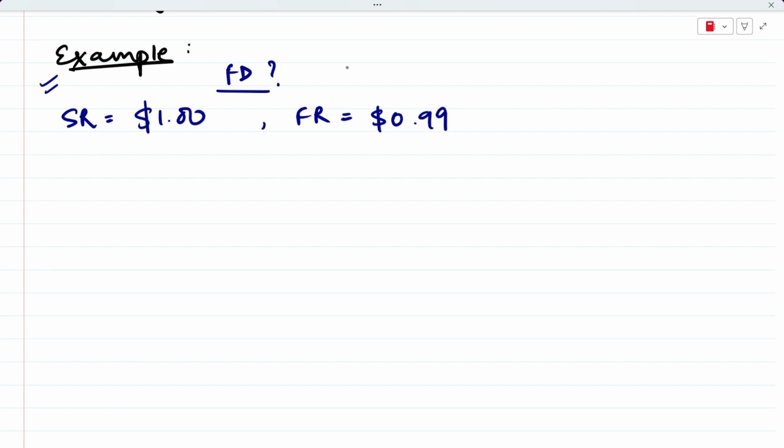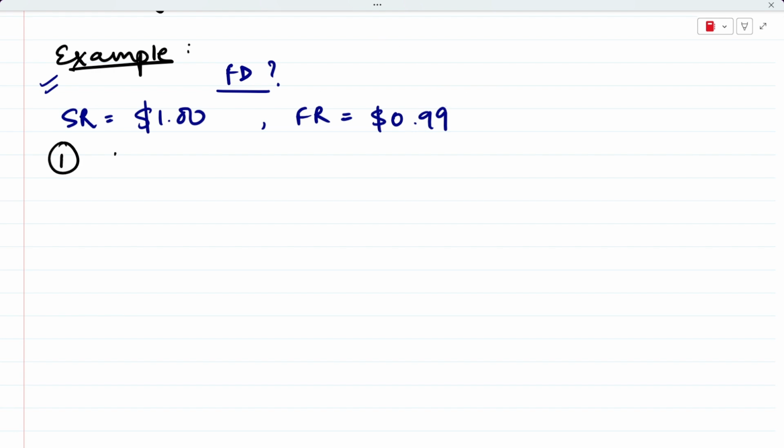Okay, so let us discuss an example really quick. In this example, you'll tell me what the forward discount is going to be. You have to find the value of the forward discount. The values you have been given are the spot rate, which is $1, and the forward rate, which is $0.99. So you have to find the forward discount. Now do one thing, pause your screen and try to do it yourself, and then look at the solution.